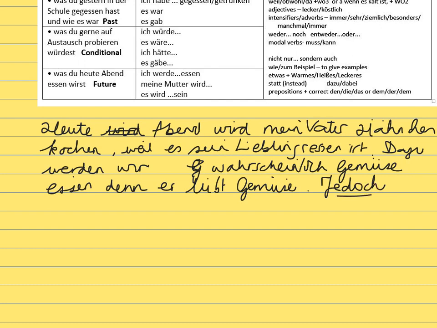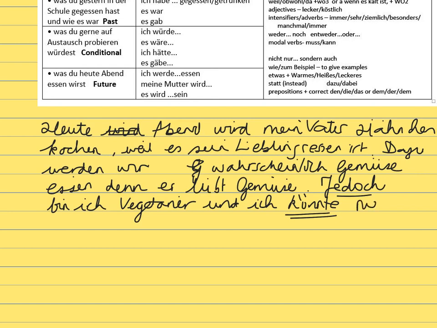I am not a vegetarian, so I am a vegetarian is ich bin Vegetarier. You don't say the word for a. Ich bin Vegetarier, but word order 2 needed here. Jedoch bin ich Vegetarier. Okay, again, good vocabulary. And I could never live without meat. Now that's new structure for you. Ich könnte with 2 umlauts, ich könnte, and it's a modal verb, so it needs an infinitive at the end. Und ich könnte never, oh, another never, I'd have to do something about this when I reread it. Without, we know ohne, Fleisch, and then to live is leben.